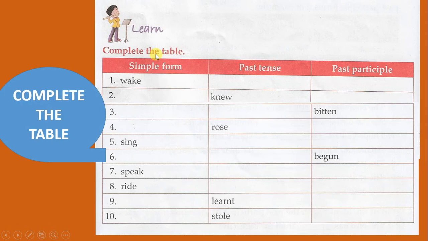Complete the table. Forms that are missing should be filled up in the blanks. In the first, we have wake, the simple form is given, so we have to fill up the past tense form and the past participle form. Past tense woke, past participle woken. In the second, knew, that is the past tense, so give the simple form, know, and the past participle known.